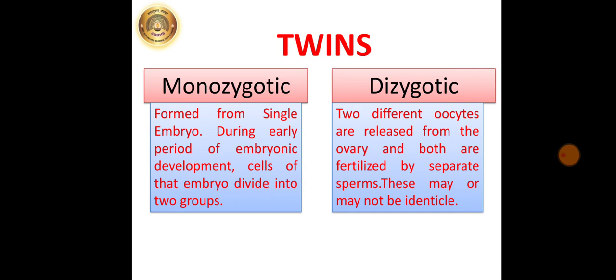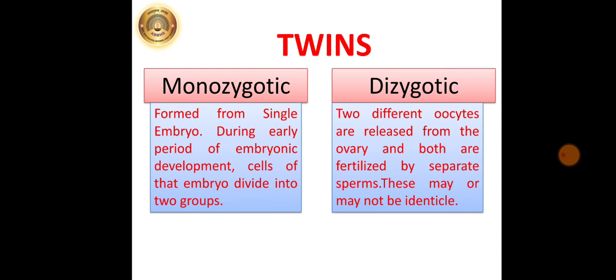Monozygotic twins are formed from single embryo. During early period of embryonic development, cells of that embryo divide into two groups. Those two groups develop as two separate embryos and thus monozygotic twins are formed. Such twins are genetically exactly similar to each other. Due to this, such twins are exactly similar in their appearance and their gender is also same. That is, both will be either boys or girls.